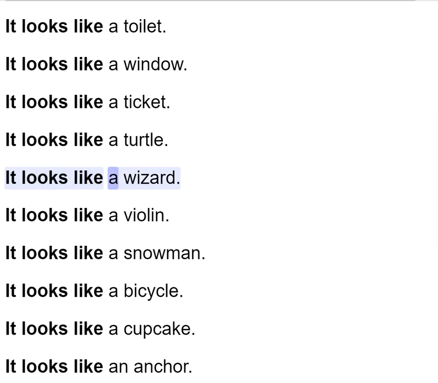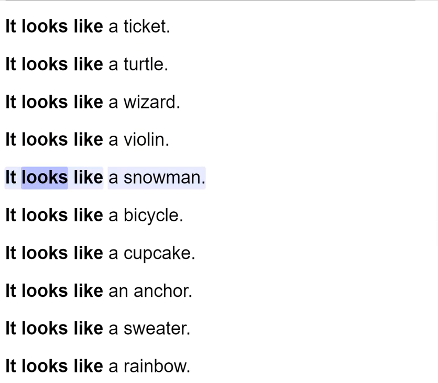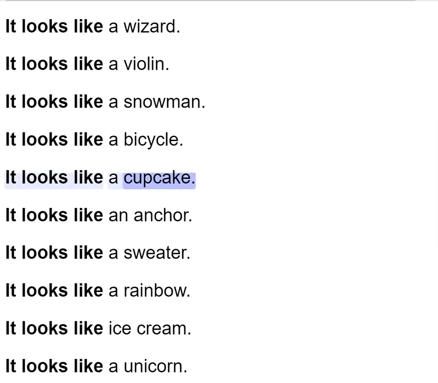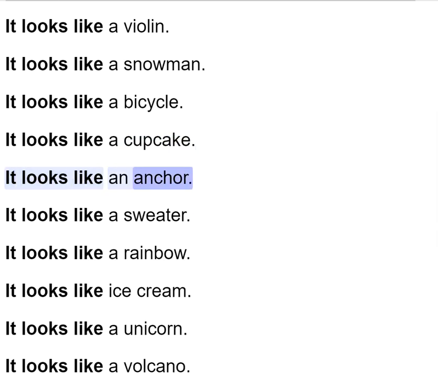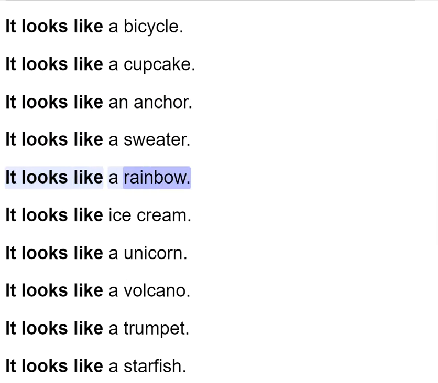It looks like a wizard. It looks like a violin. It looks like a snowman. It looks like a bicycle. It looks like a cupcake. It looks like an anchor. It looks like a sweater. It looks like a rainbow.